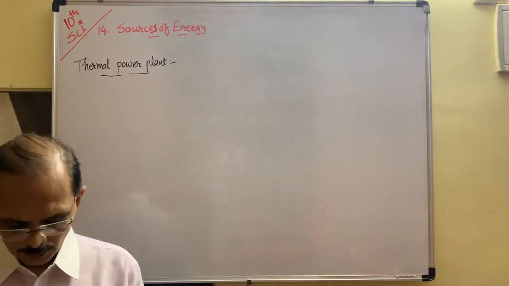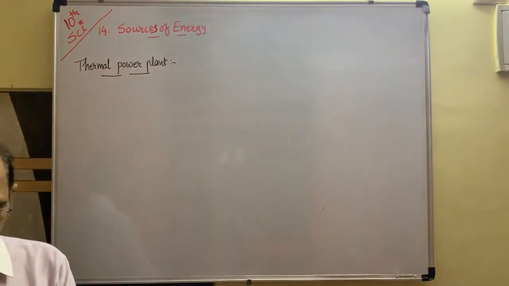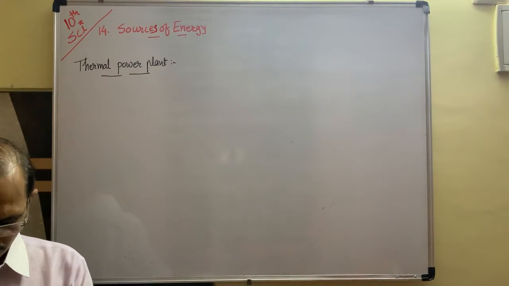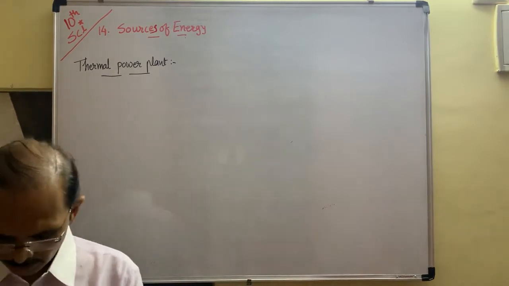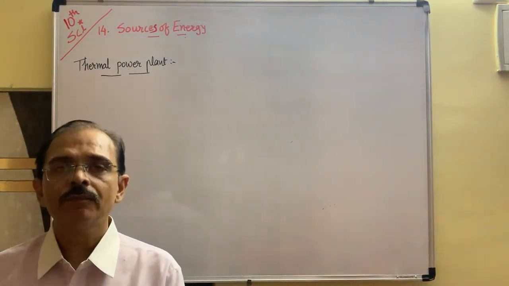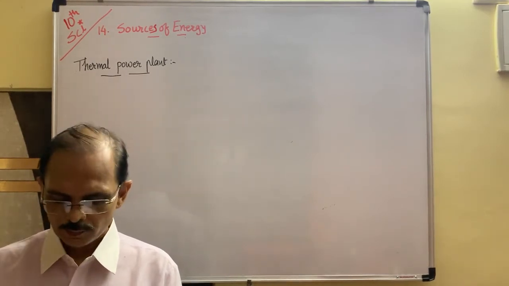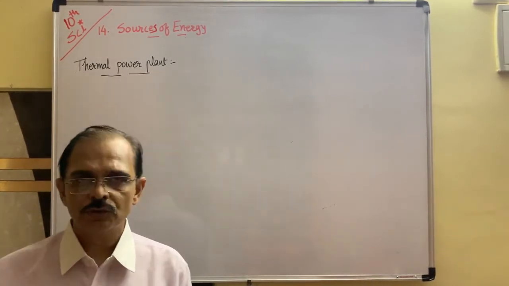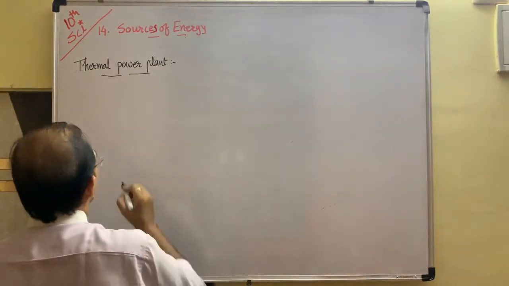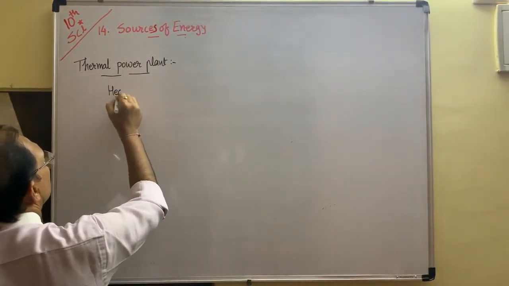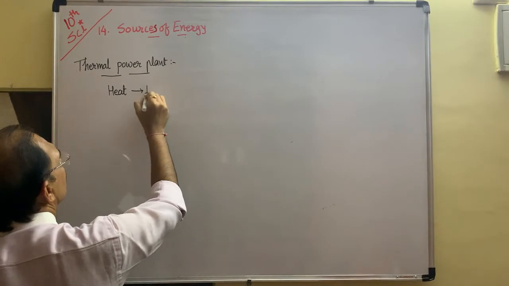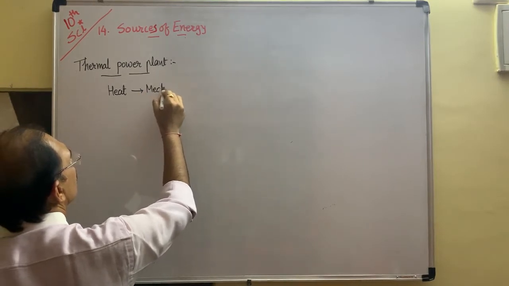So in this thermal power plant it is said that a power plant in which the heat required to make steam drives the dynamo, and mechanical energy is produced. So you can say that production of heat energy, because of the heat energy, mechanical energy is produced.